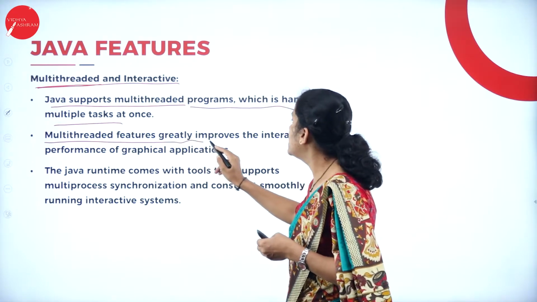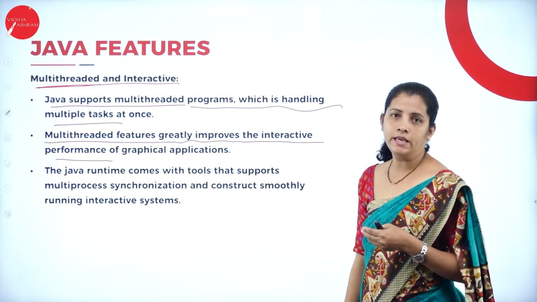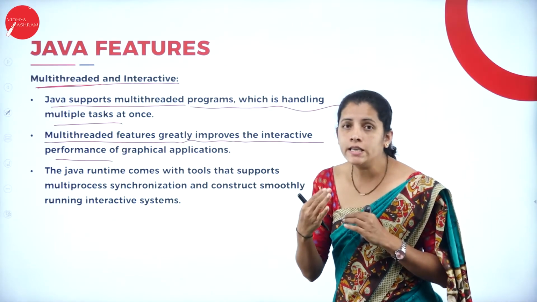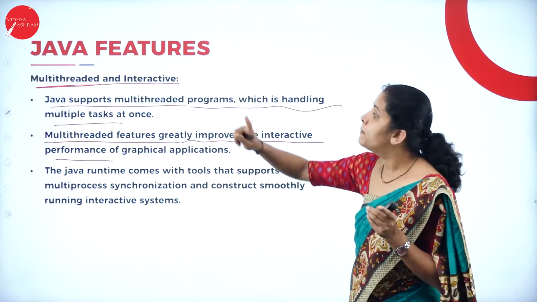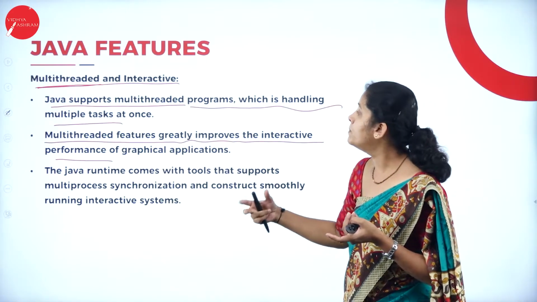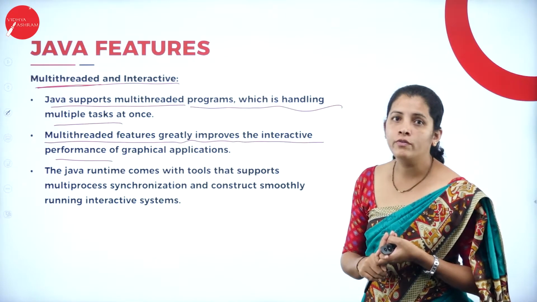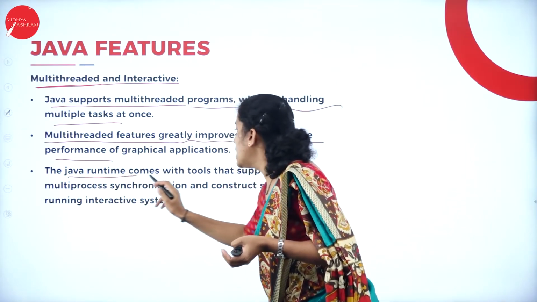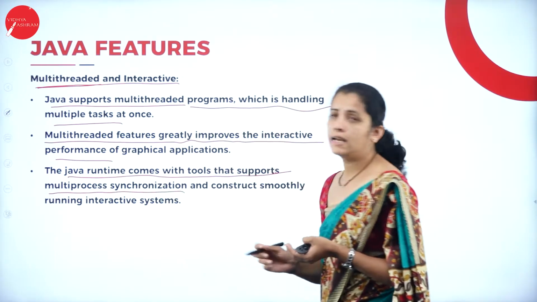Multi-threaded features greatly improve the interactive performance of graphical applications. That means if you want to improve and enhance the graphical applications of Java, then we can use multi-thread. And the Java runtime comes with tools that support multi-process synchronization.